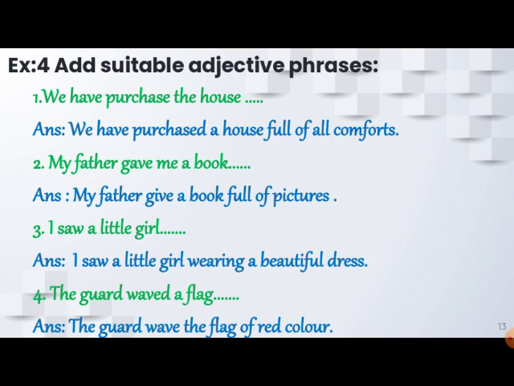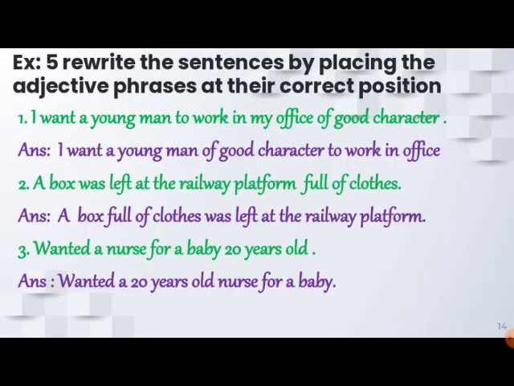Let's move on to exercise 5. Rewrite the sentences by placing the adjective phrase at the correct position. Now here you have a few jumbled sentences. In the first sentence: I want a young man to work in my office of good character. Now, what is of good character? Office? No. The young man is of good character.